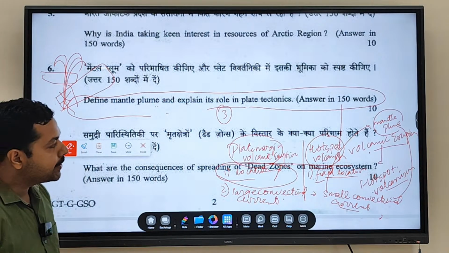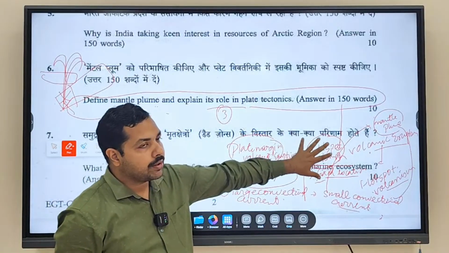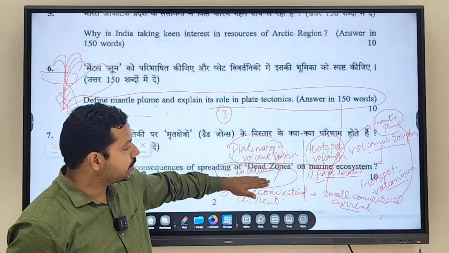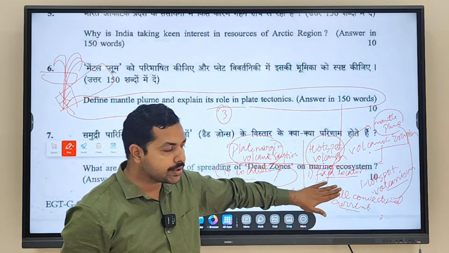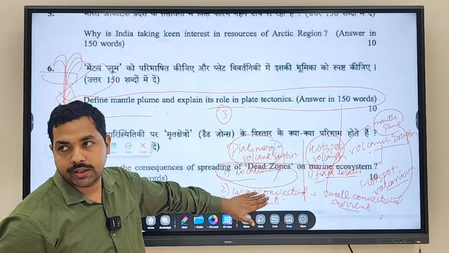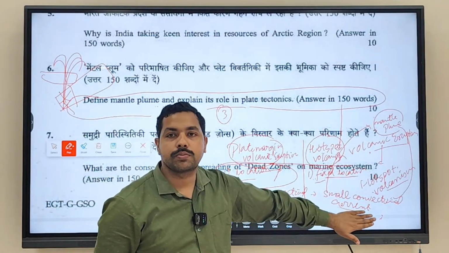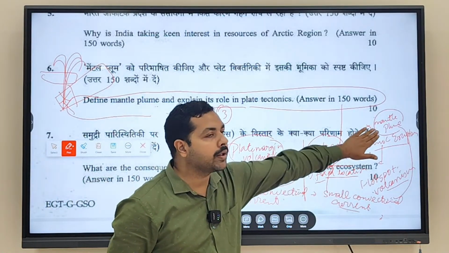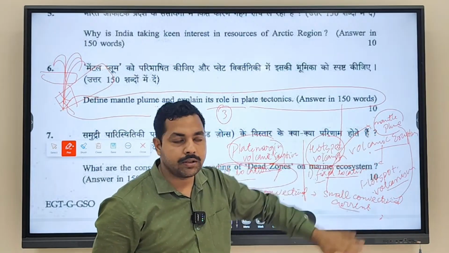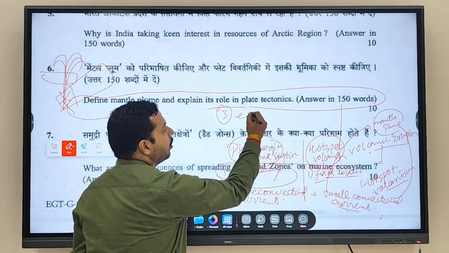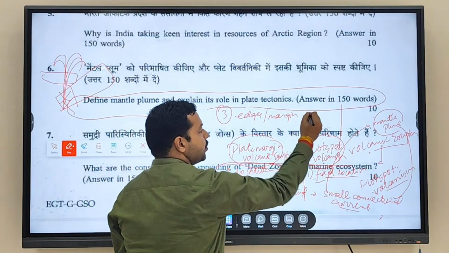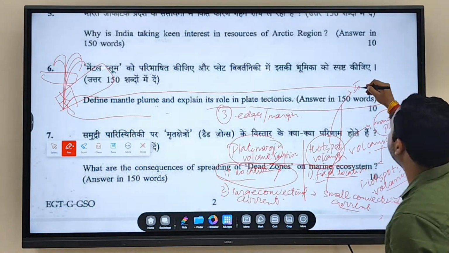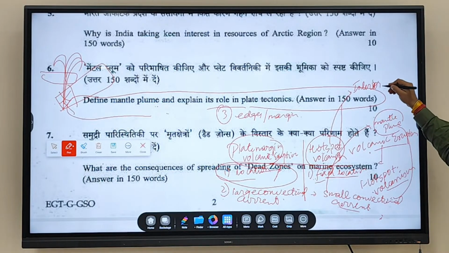So what difference lies between plate margin volcanic eruption and hotspot volcanism? One occurs not at a fixed location, while the other occurs at a fixed location. Here large convectional currents are generated. Here small convectional currents, called mantle plumes, are generated. As we discussed, plate margin eruptions always occur on the edges or margins, while hotspot volcanism occurs in the interior of plates.